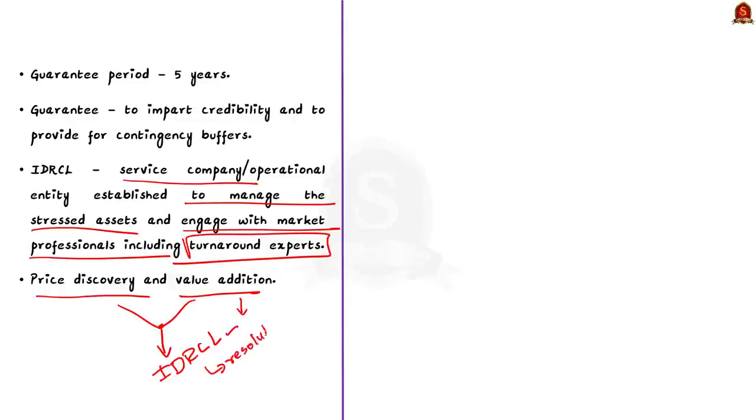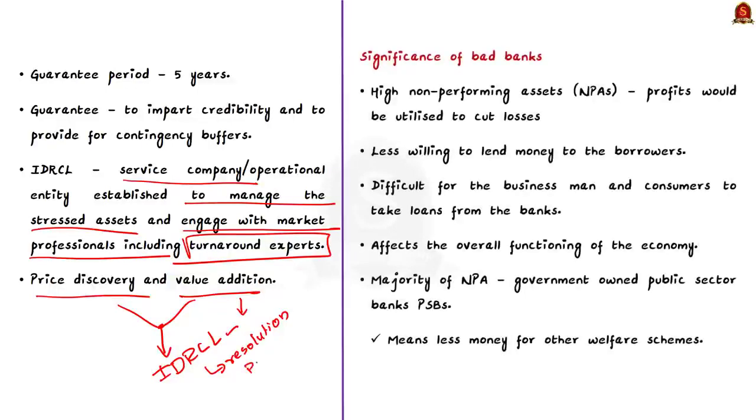Now, we will see the significance of the bad bank. Basically, if a bank has high non-performing assets, a large part of its profits would be utilized to cut losses. As a result, any bank with more non-performing assets is likely to become more risky, and it would be less willing to lend money to the borrowers.